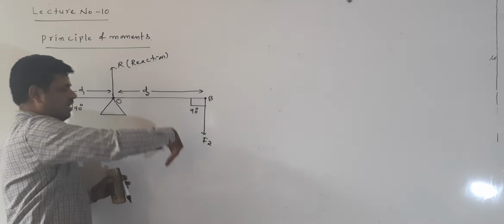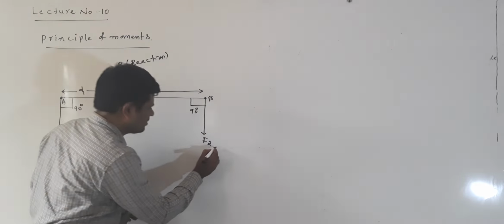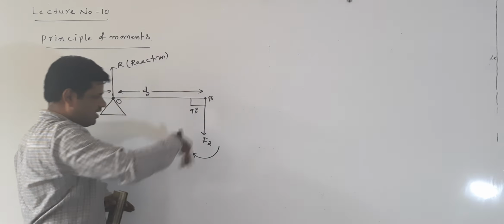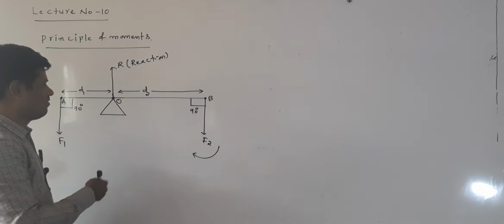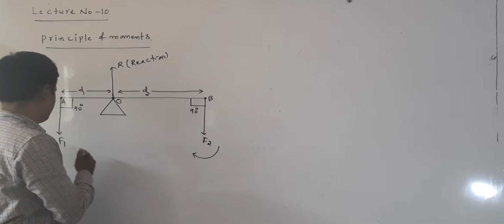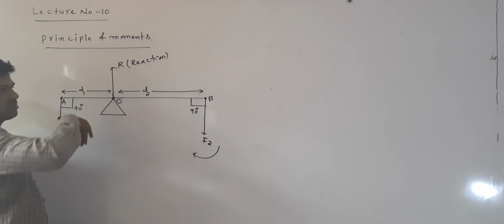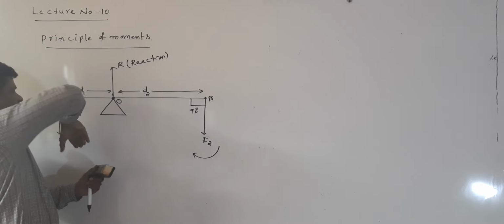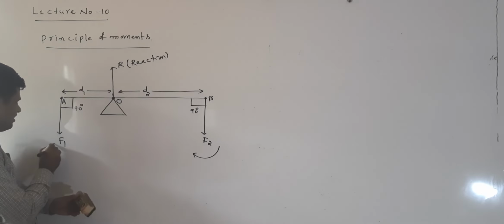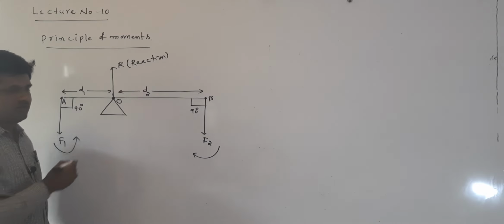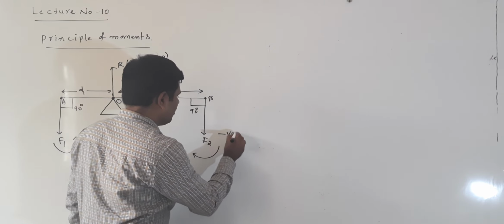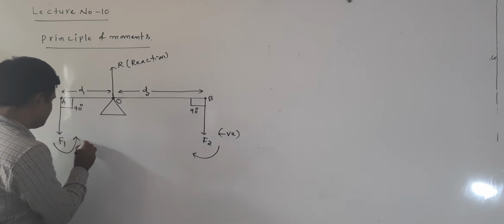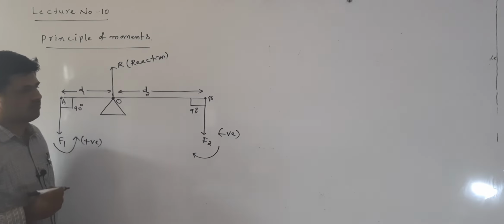Now here I am rotating like this, in the direction of the force. Direction of the force means this is clockwise. When I rotate like this, it is anti-clockwise. Clockwise is taken as negative. Anti-clockwise is taken as positive. We already know this condition.